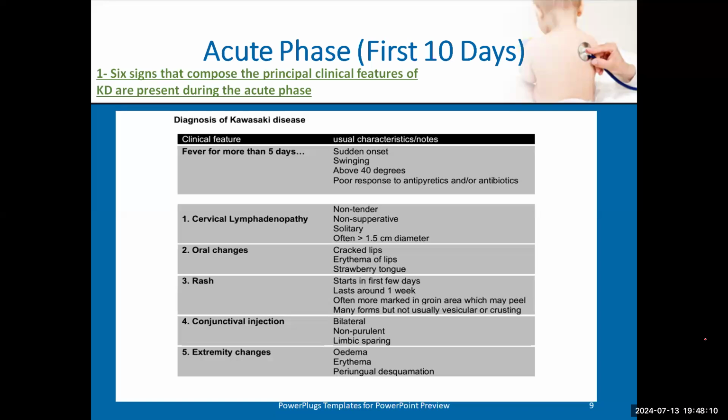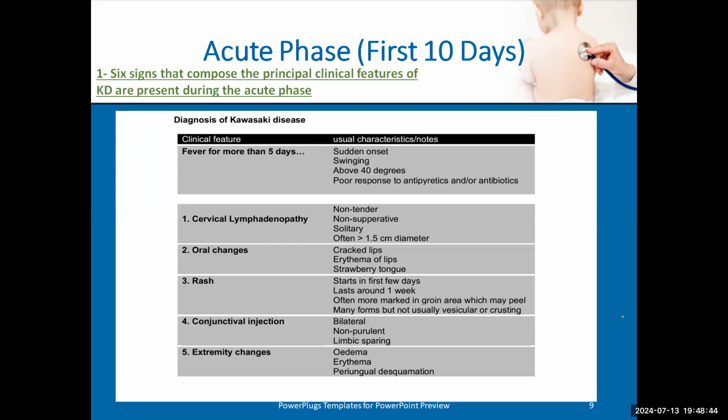So the typical picture of the fever of Kawasaki disease is fever which has sudden onset, high grade fever above 39 or 40. Low grade fever cannot be Kawasaki. If I have a patient with 38 or 38.5 for 10 days, it's almost not Kawasaki. So to be typical Kawasaki, it should be sudden onset, very high grade fever, and with poor response to antibiotic and antipyretics. Then we will take the patient from above to downward.